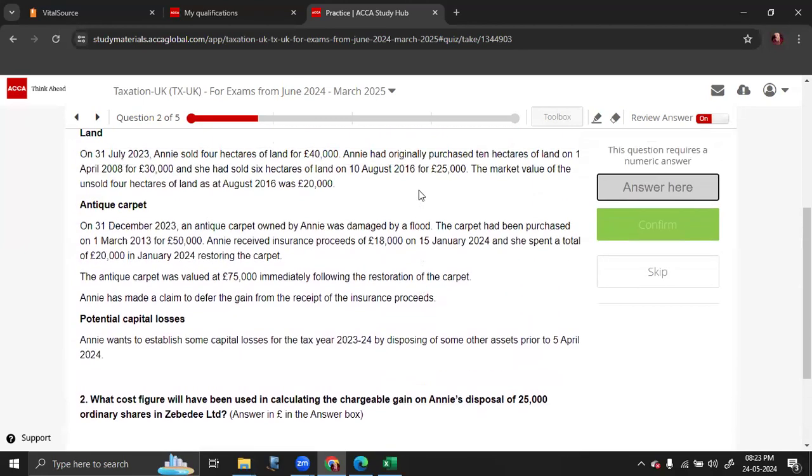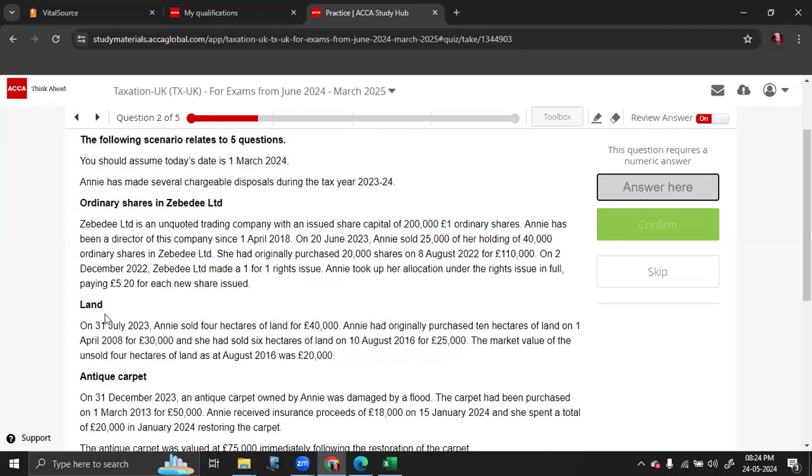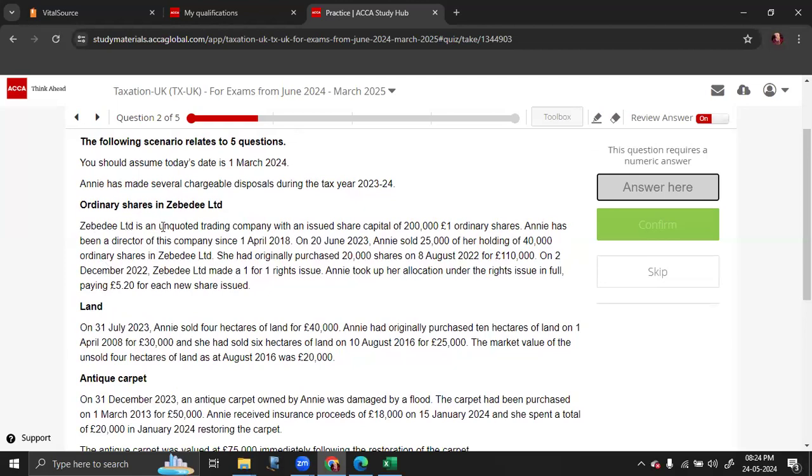Then second question. What cost figure will have been used in calculating the chargeable gain on Annie's disposal of 25,000 ordinary shares in ZBD Limited? Okay, so let's see. ZBD Limited, again the same story. She sold 25,000 of her holding of the total 40,000 shares. She had originally purchased 20,000 shares on 8th August 2022, and then she had received a rights issue. That's how the entire shares were received.